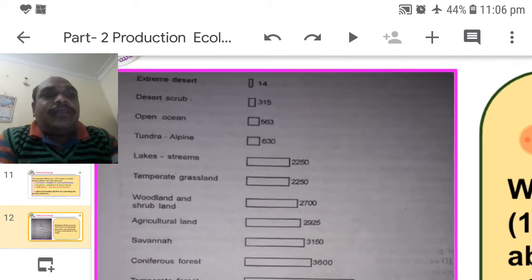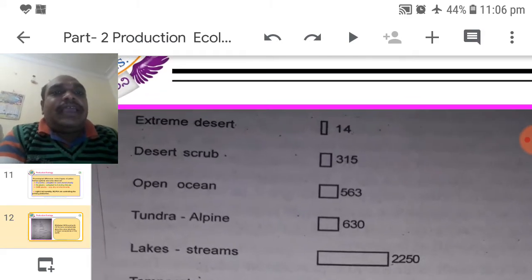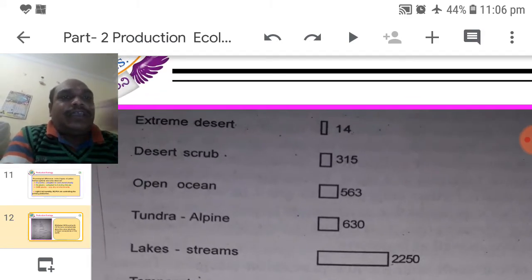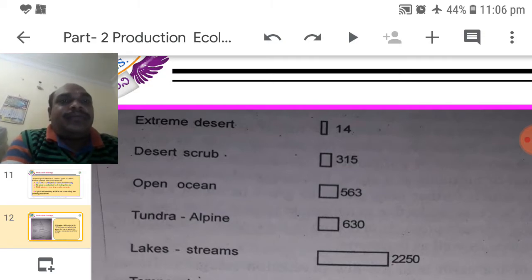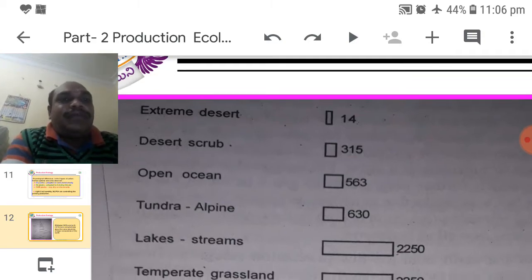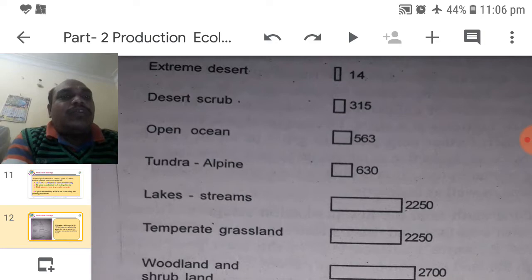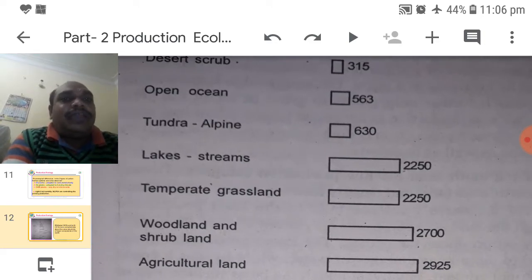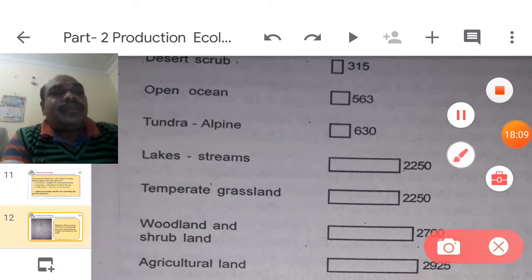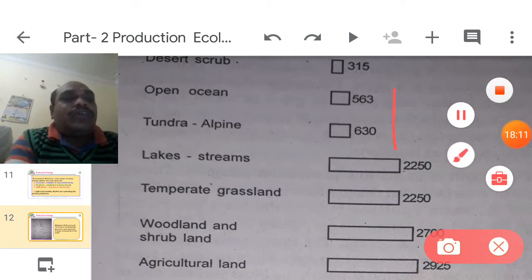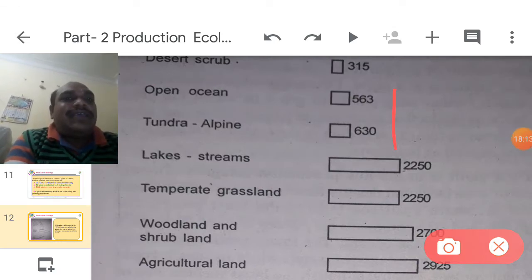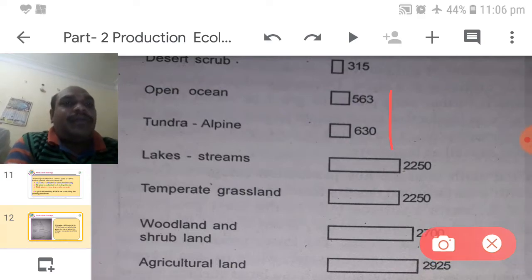We observe here extreme desert has just 14 kilocalories for the entire year, desert scrub 315, ocean area 563, alpine, meaning cool zone near the pole area, 630. Comparing ocean and tundra, ocean is less than tundra zone.